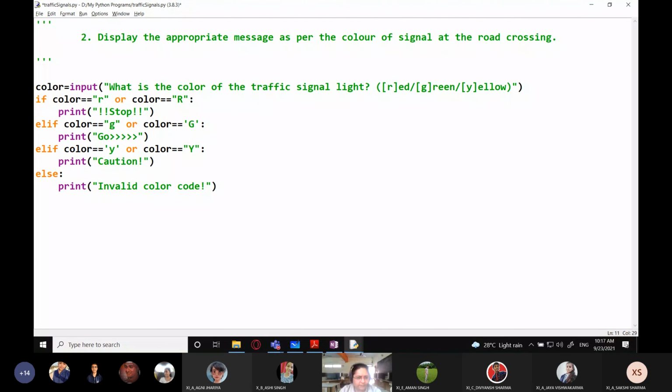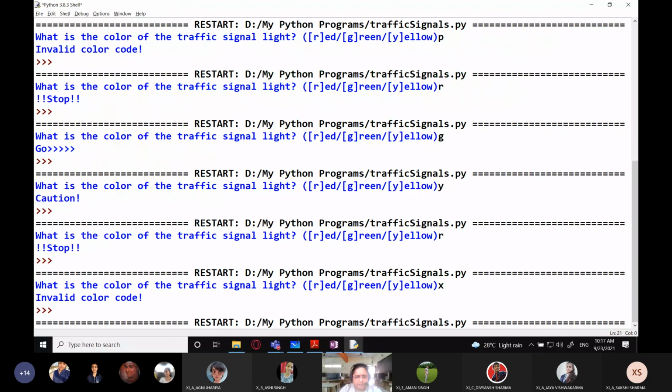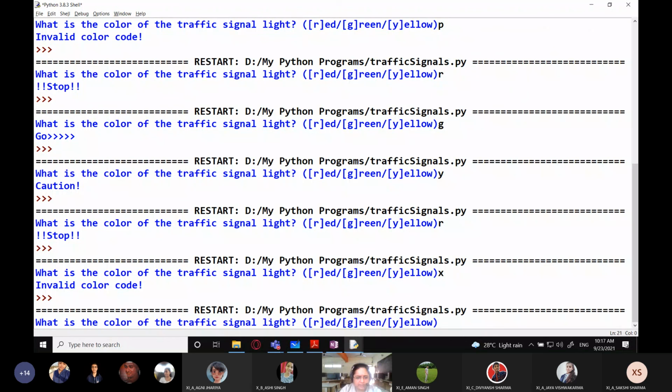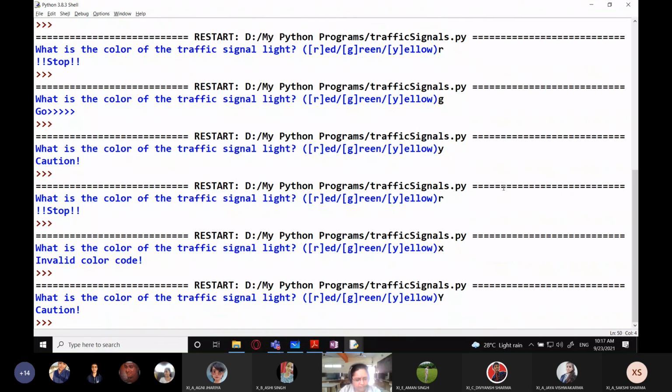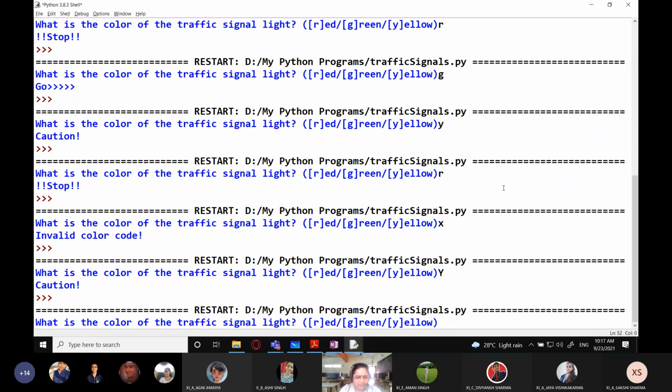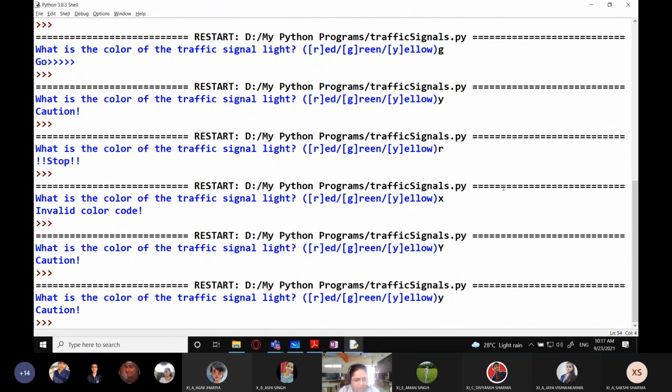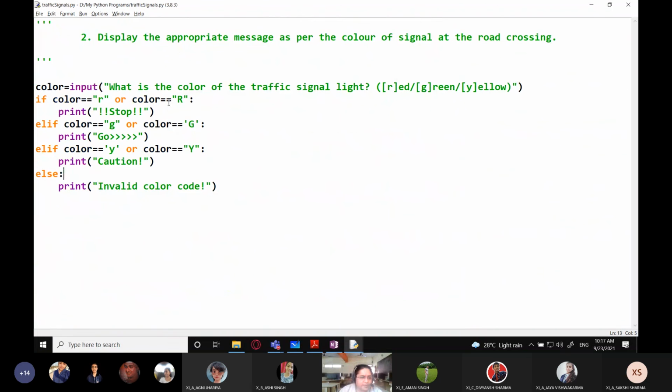I can use them interchangeably, not a problem. Capital Y. Now whether I enter a capital letter or small letter, like I'm entering capital Y here, it is giving me caution. Again, I'm entering small y, it is still giving me caution because you included this particular code over here.